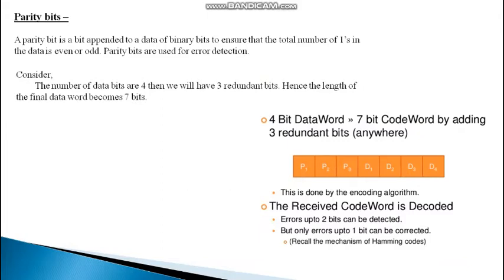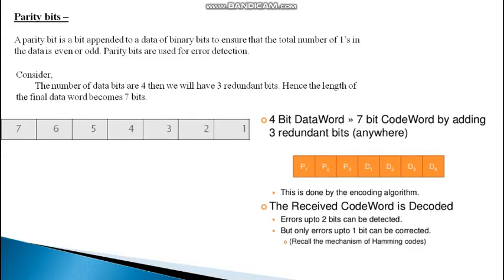So let's consider the number of data bits as 4, and we'll consider 3 redundant bits, and the length of the final word will be 7 bits. This is how we arrange the data word and the parity bits.